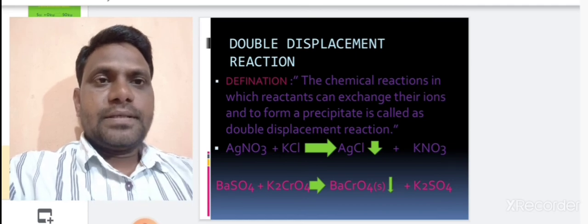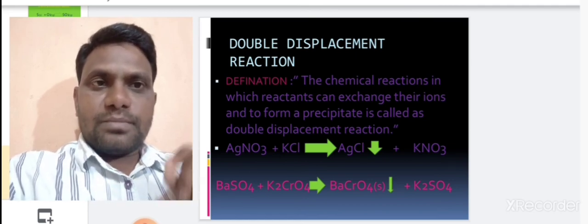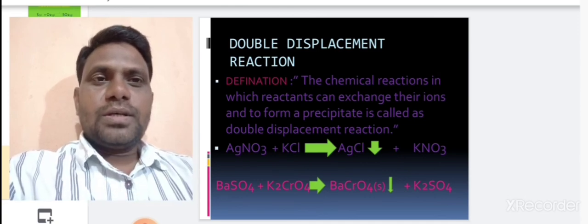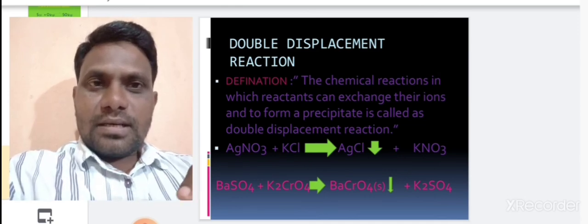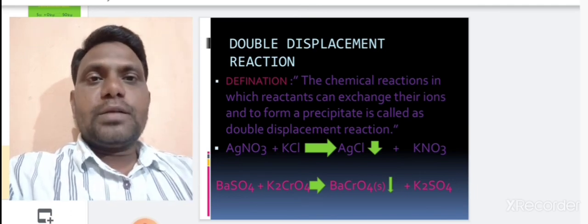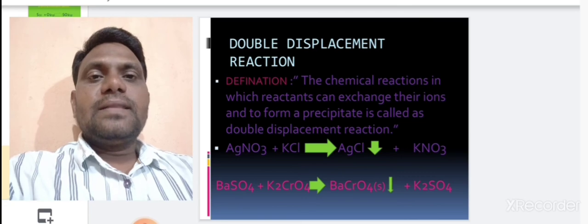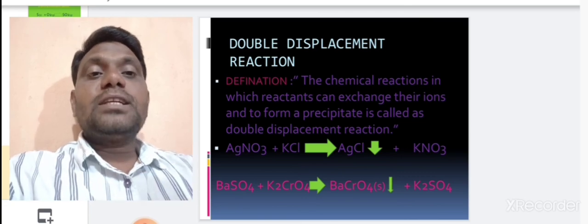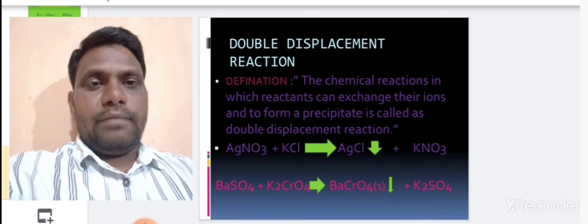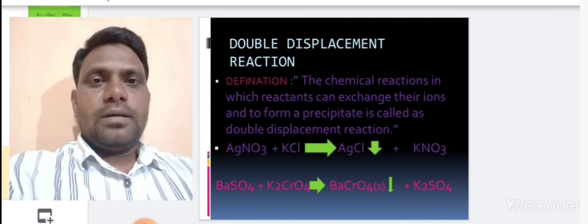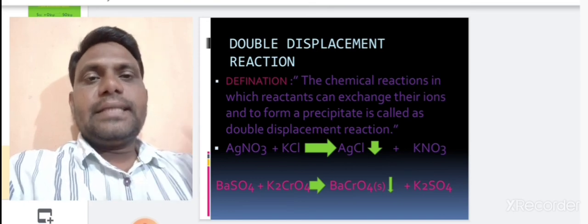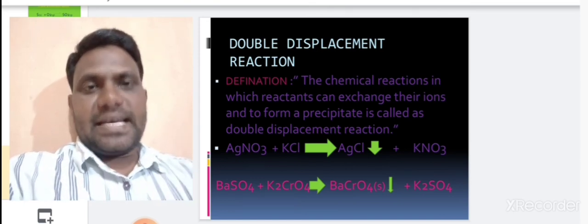Double displacement reaction means the chemical reaction in which reactants exchange their ions to form a PPT, a precipitate, and then it is called double displacement reaction. When PPT is formed by exchanging of their ions, then it is double displacement reaction.